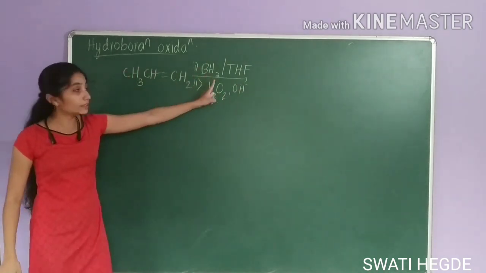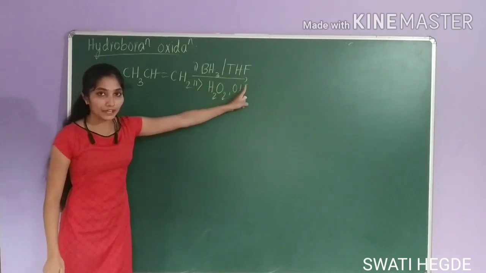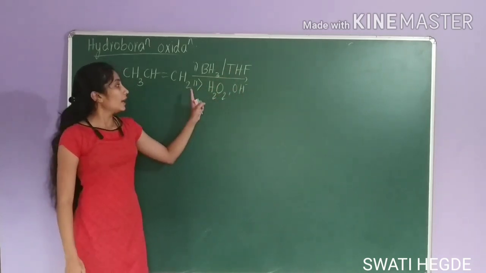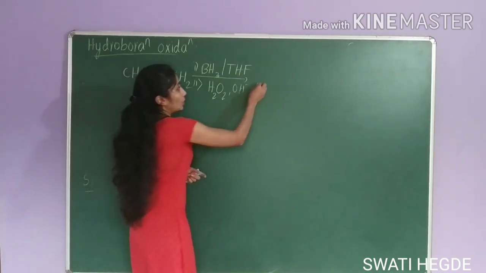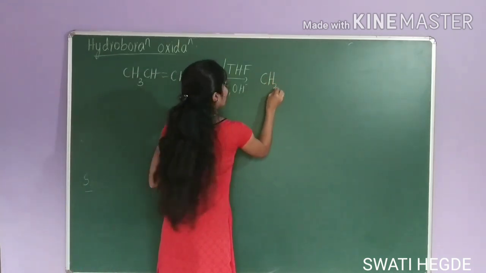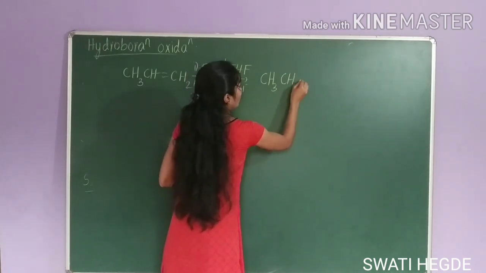Alkene will react with borane in presence of tetrahydrofuran, followed by alkaline oxidation, gives you alcohol, that is CH3 CH2